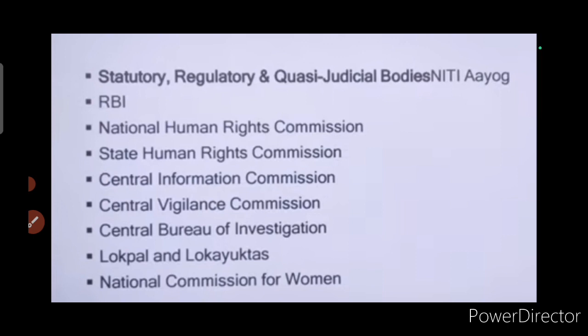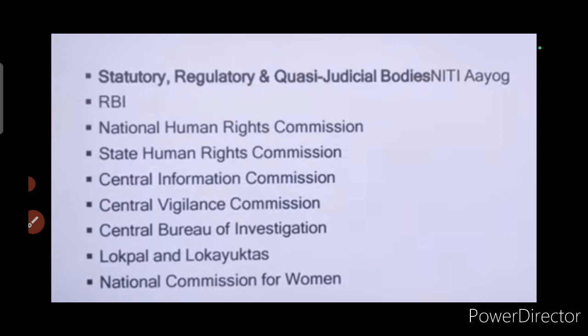Then statutory, regulatory and quasi-judicial bodies such as Niti Aayog and RBI, National Human Rights Commission, State Human Rights Commission, Central Information Commission, Central Vigilance Commission, then Central Bureau of Investigation, Lokpal and Lokayuktas, and National Commission for Women as well.